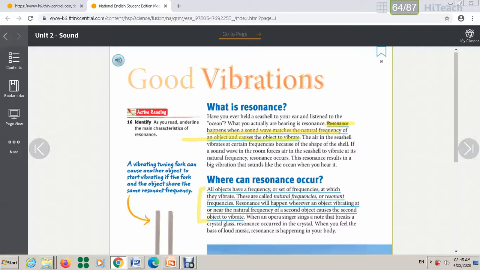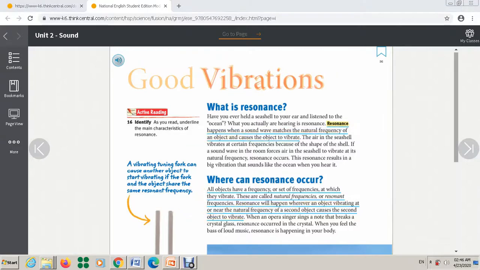All objects have a frequency or set of frequencies at which they vibrate. They are called natural frequencies, or resonant frequencies. Resonance will happen wherever an object is vibrating at or near the natural frequency of a second object, causing the second object to vibrate. This part is very important.